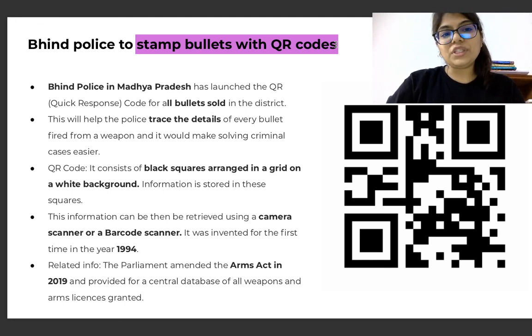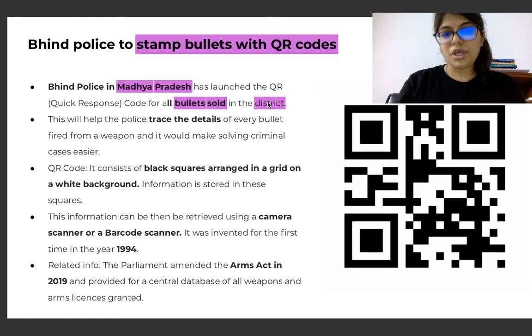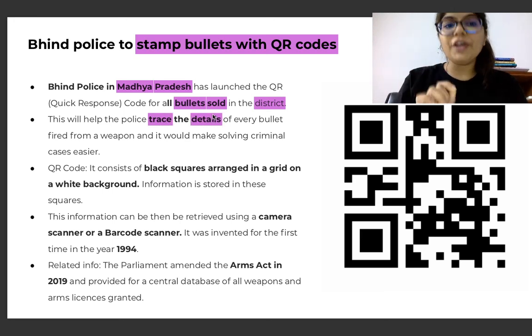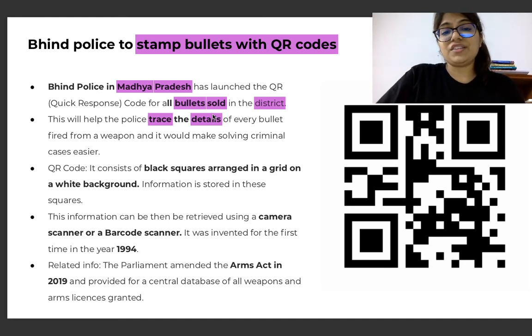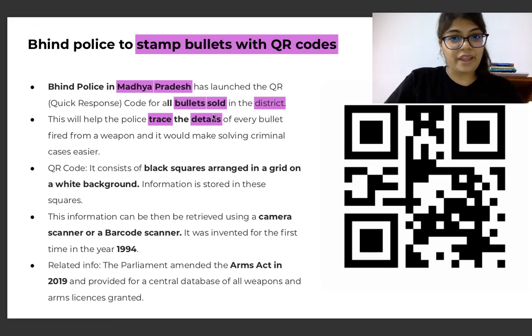Now, Bhind police in Madhya Pradesh has launched the QR code for all bullets sold in the district. How is this going to help exactly? This will help the police track the details of every bullet fired from a weapon, and it could make solving criminal cases very easy, because imagine if you know who shot that bullet via a QR code. So I think it's a revolutionary step taken by the police, and if implemented well, it can also be implemented in the rest of the country, right?